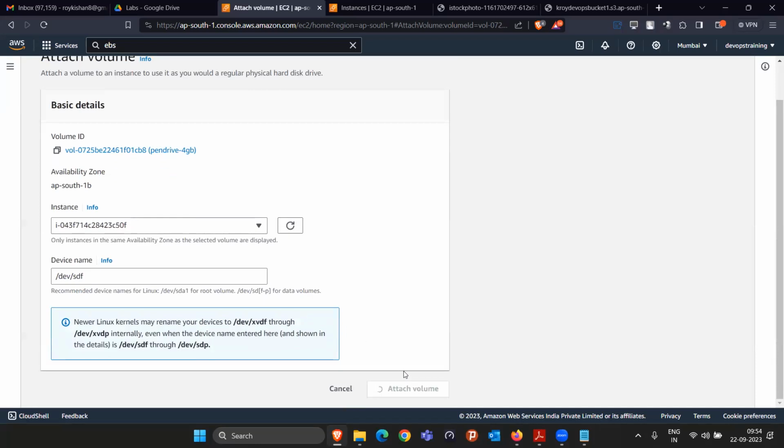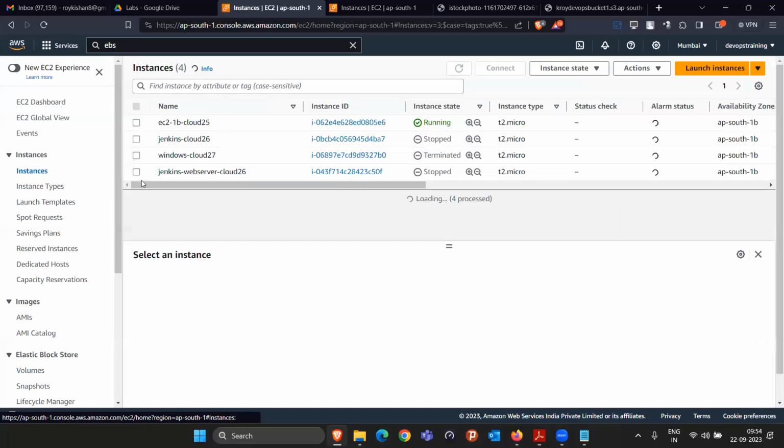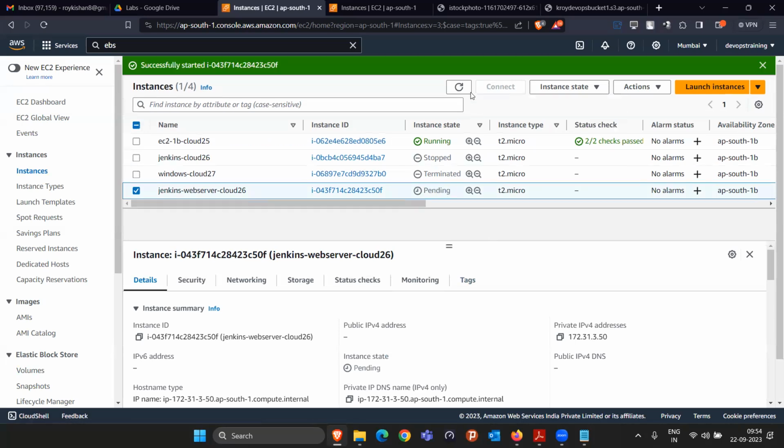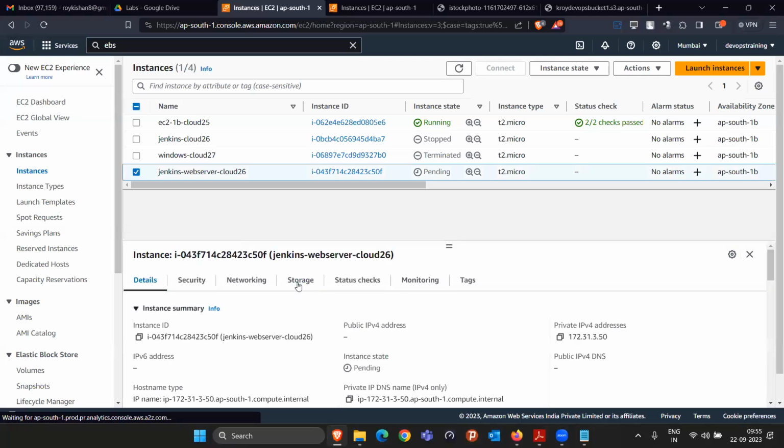Okay, let me attach it to this machine. I'm attaching this volume. So if I see here, we attach this pen drive to this machine. Let me start this machine. Just give me 2 more minutes. Everything will be completed. So inside this machine storage.